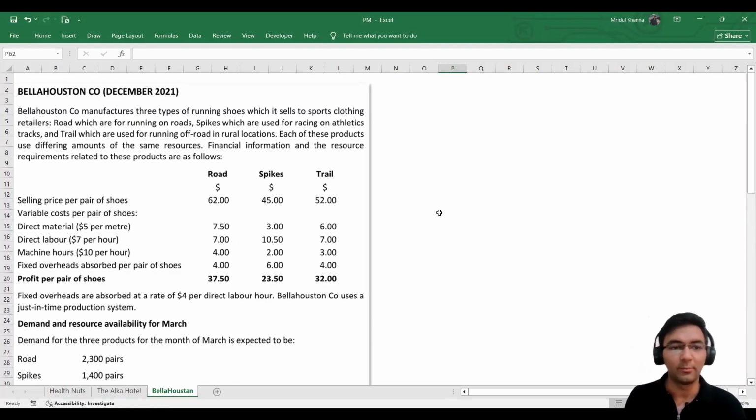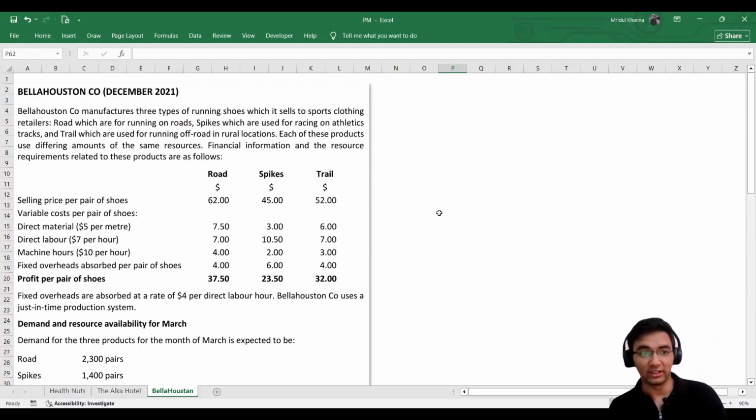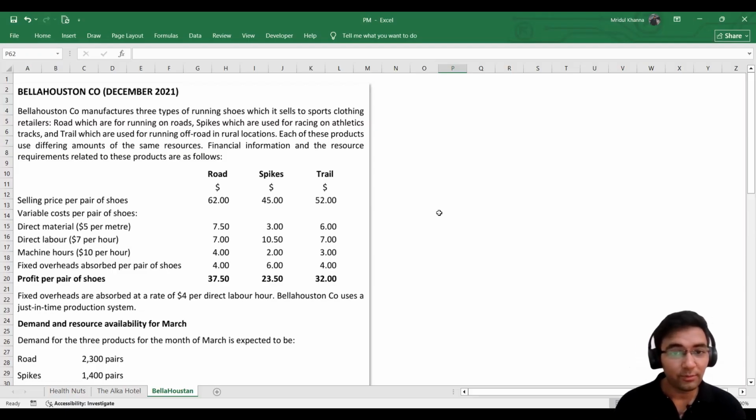So this company produces three kinds of shoes, and all three kinds have different purposes. Each of these products use differing amounts of the same resources. From what I can see down below, we have different resources which we utilize to produce these goods. Financial information and the resource requirements related to these products are as follows.